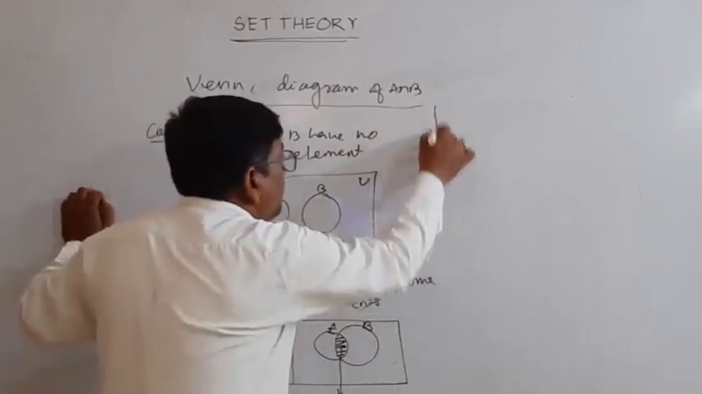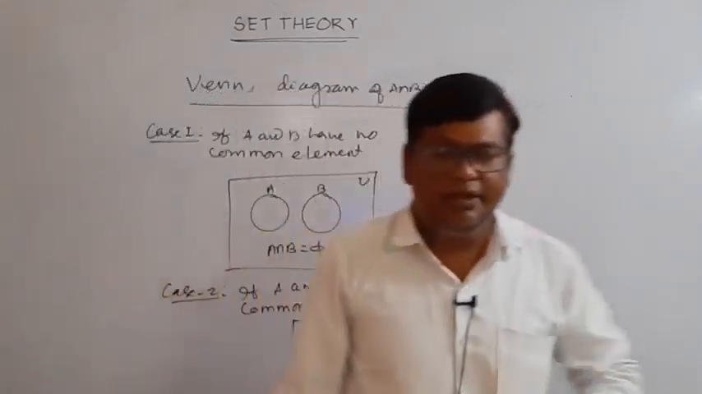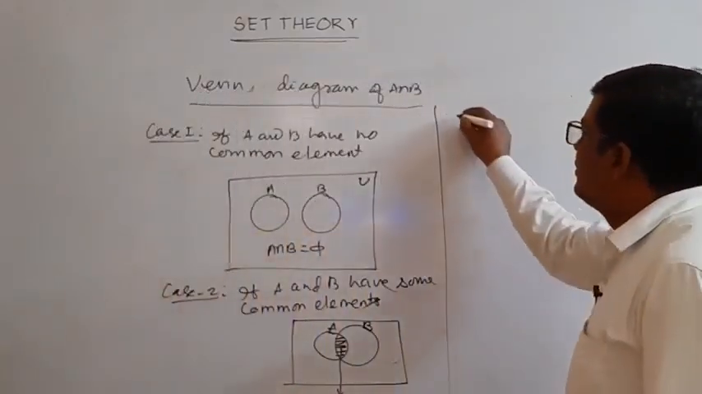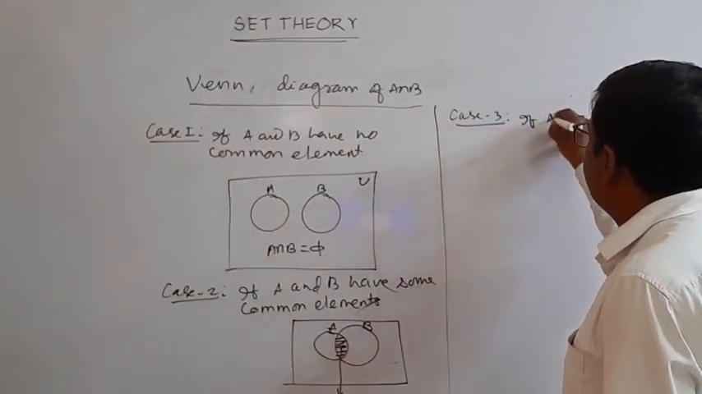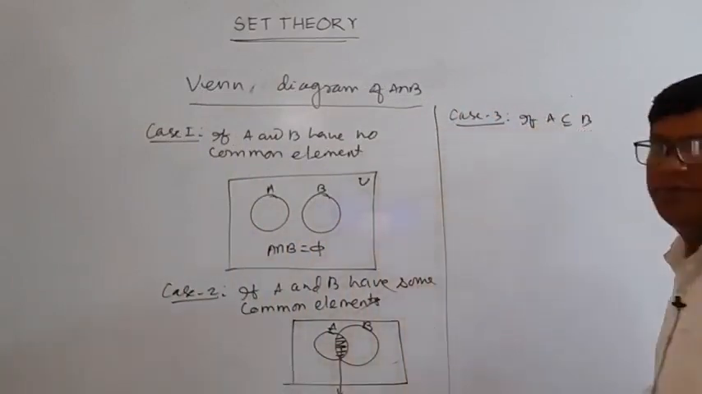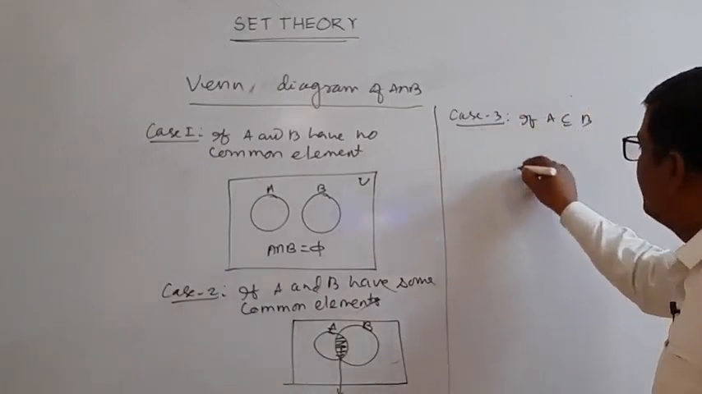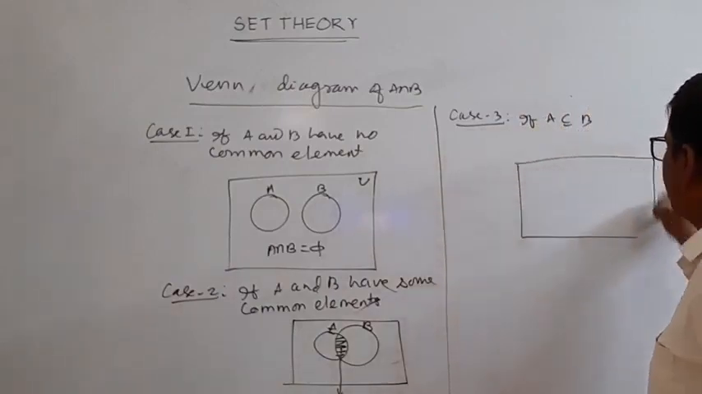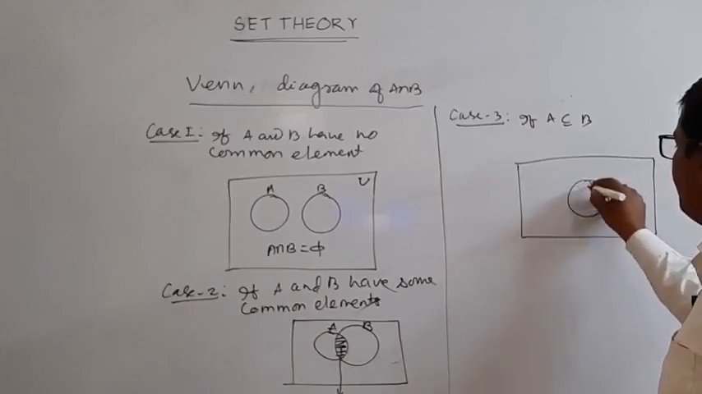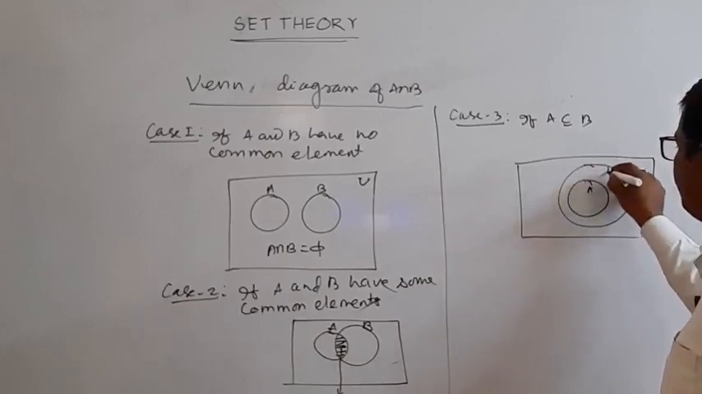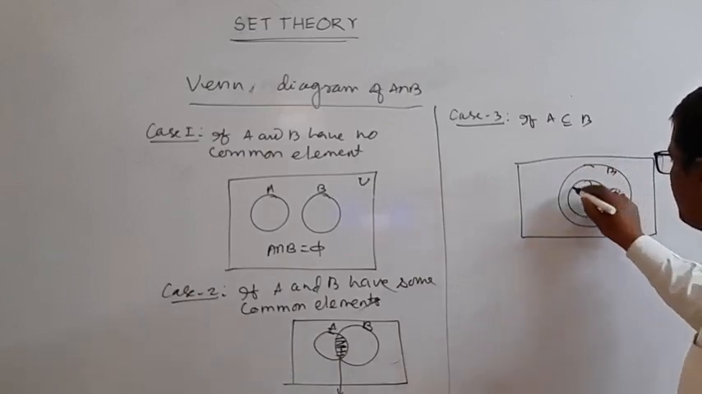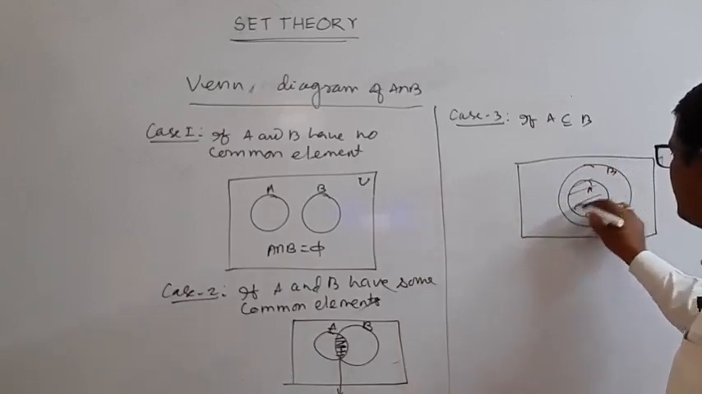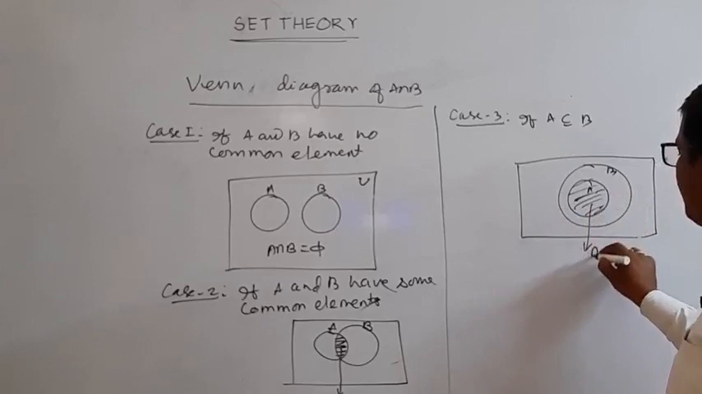Now case 3: if A is a subset of B, then the Venn diagram is like this. This is set A and this is set B. What is the common portion here? The common portion is A. So this is A intersection B.